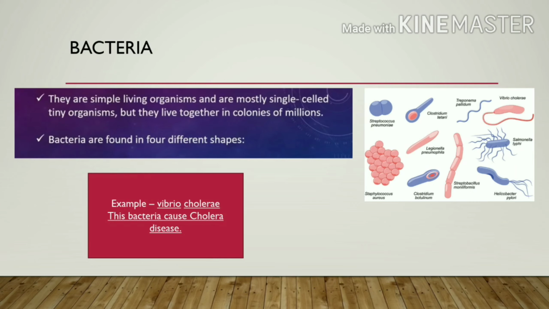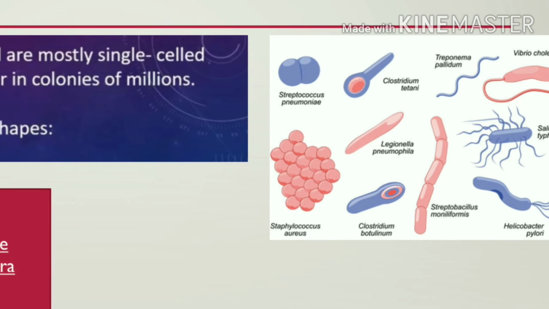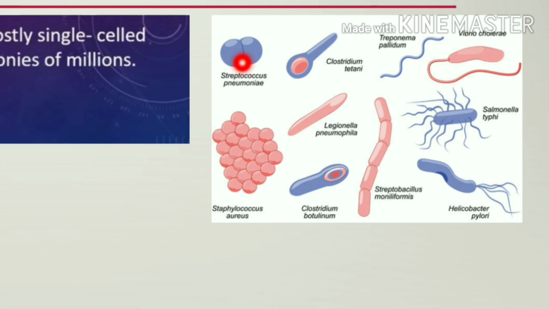Bacteria are simple living organisms and mostly single celled. Like archaea, they are tiny organisms, but they live together in colonies of millions. Bacteria are found in different shapes. See here, there are different shapes. Suppose this one is circular, this is called coccus.